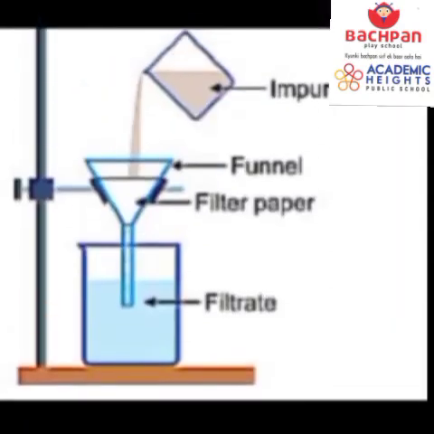Students, let's see the third method. The third method is filtration. It is a process in which we use a filter paper to remove the insoluble impurities. We generally filter the groundwater before drinking because it may contain some impurities. You know what is the process of doing this? Here we use a filter paper and a funnel.